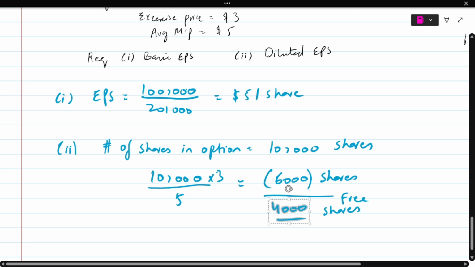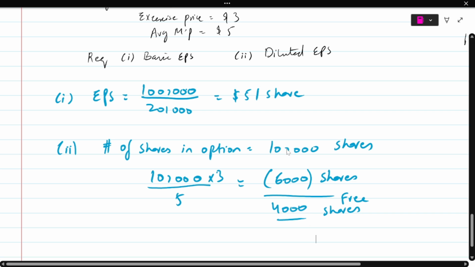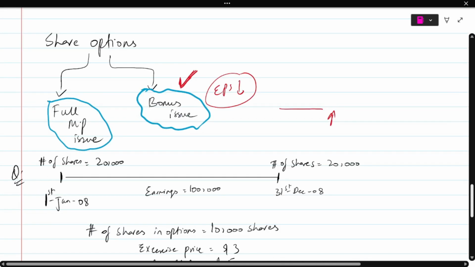than I would have gotten if I had bought the shares from the market, because I would have gotten 6,000 shares from the market, and the company is giving me 10,000 shares. So that means the company is giving me 4,000 shares for free. This is the free element that we are talking about, and this is what is going to cause our EPS to fall, not the full market price issue.